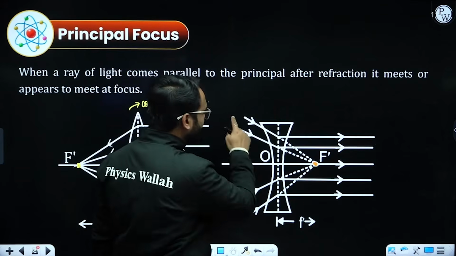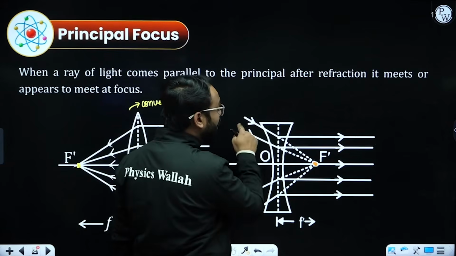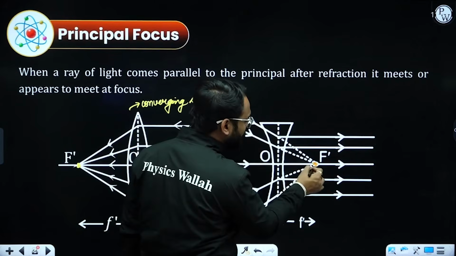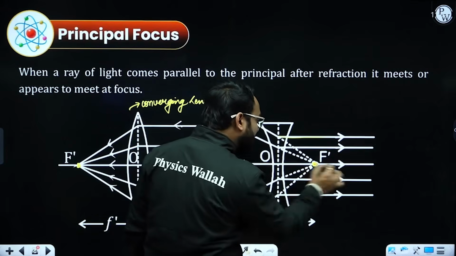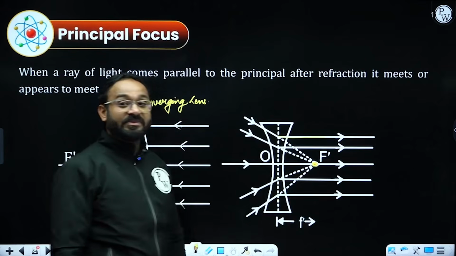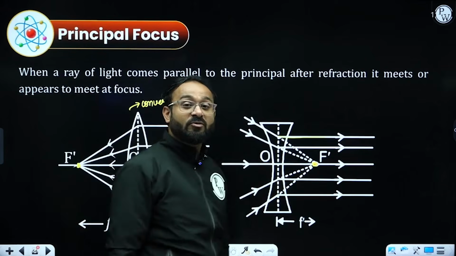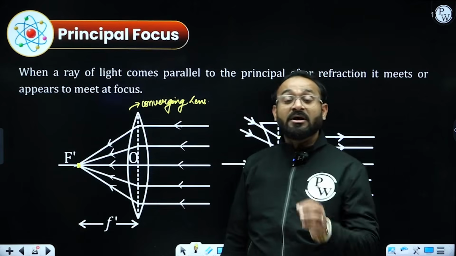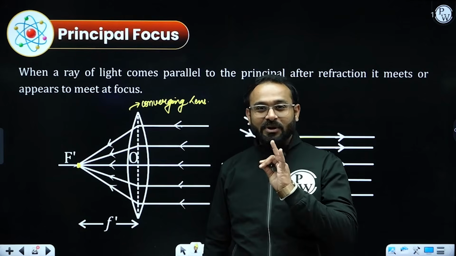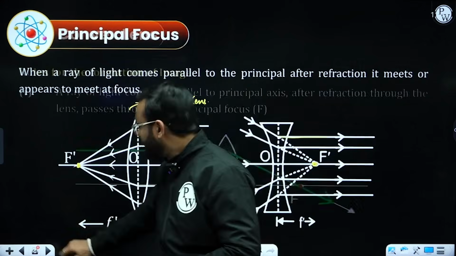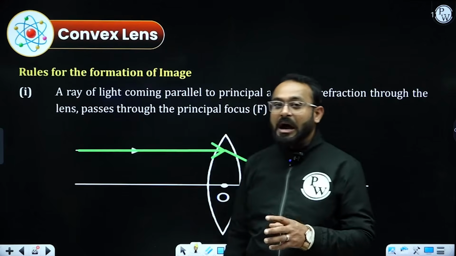Whereas if a ray of light is incident, or appears to be incident, on the focus, after refraction it will go parallel to the principal axis. This is how you would be able to find the principal focus for both the lenses. Correct? Now, rules. What are the rules?